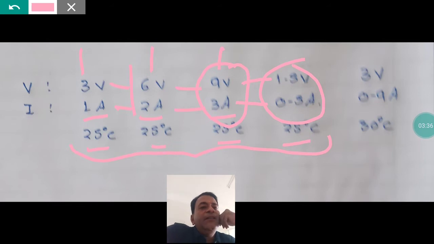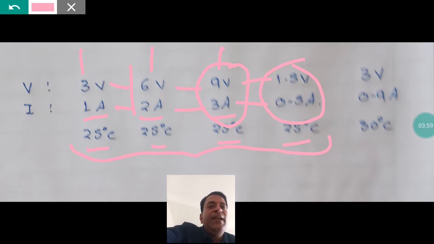So, the value of voltage is changing, the value of current is changing, but there is something which is remaining constant. What is that? Their ratio is remaining constant. That was something which he discovered, that even though we change the value of currents and voltages, there is some ratio which remains constant.